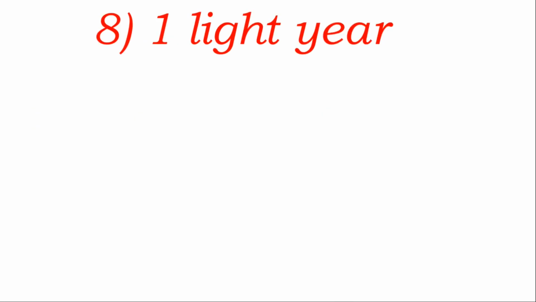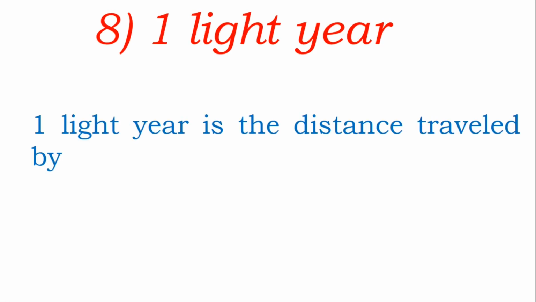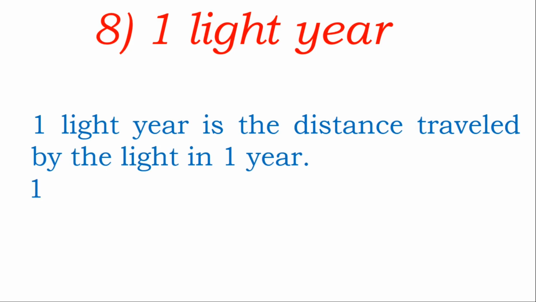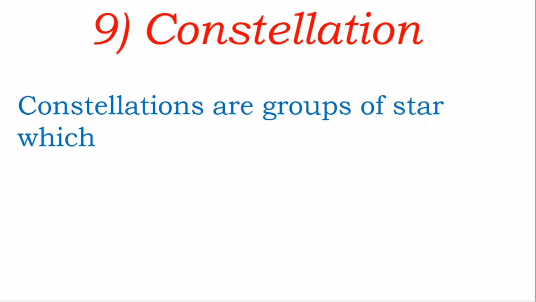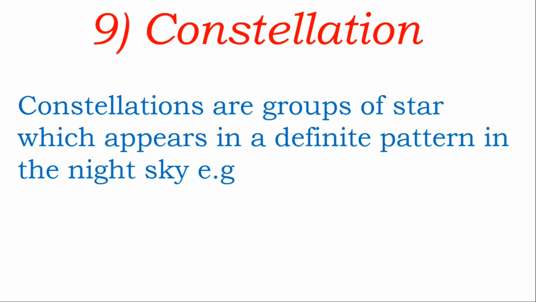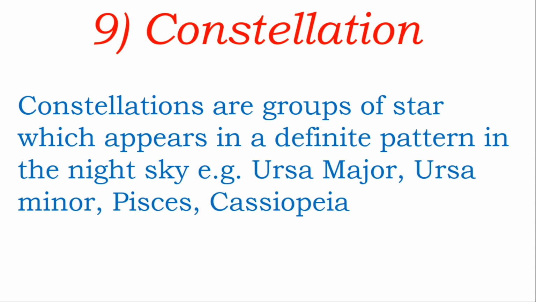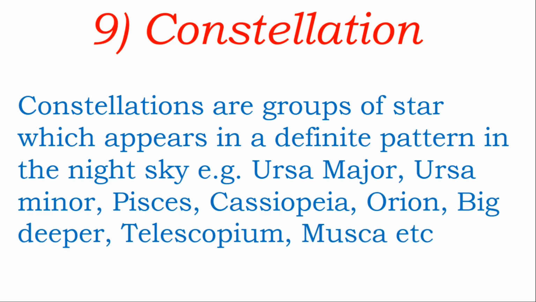Next, 1 light year. 1 light year is the distance traveled by light in 1 year, and actually it is equal to 9.46 into 10 to the power 12 kilometer. Next, constellation. Constellations are groups of stars which appear in a definite pattern in the night sky. For example, Ursa Major, Ursa Minor, Pisces, Cassiopeia, Orion, Big Dipper, Telescopium, Musca, etc. Most of them appear in the northern sky. Telescopium and Musca appear in the southern sky from the southern hemisphere.